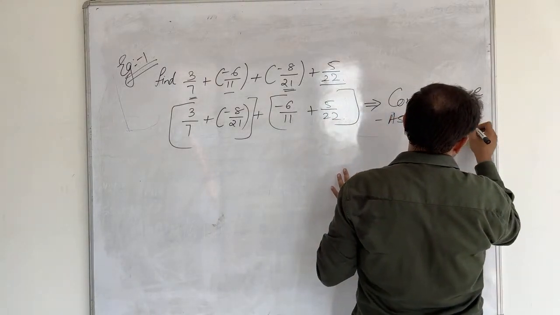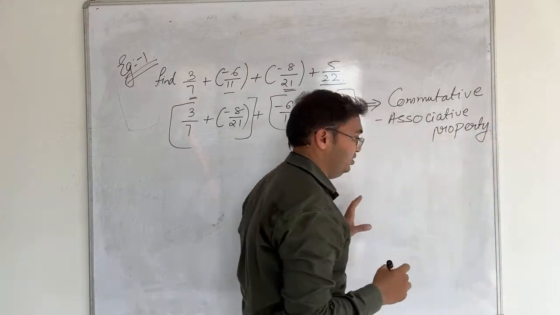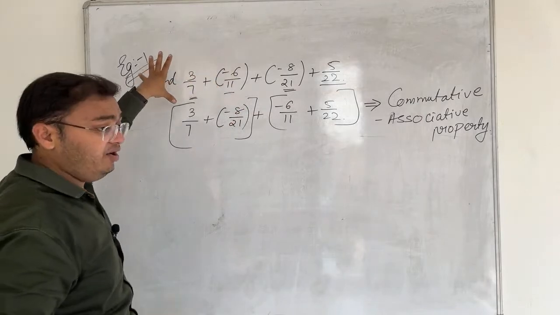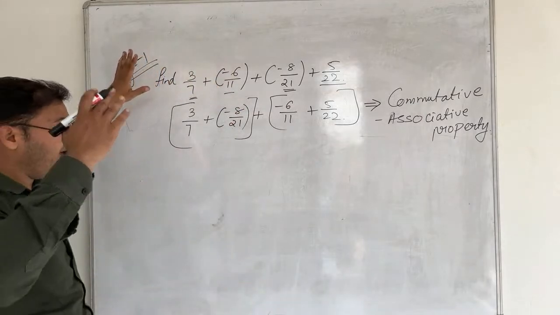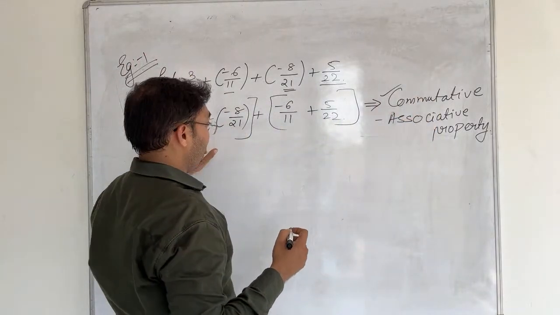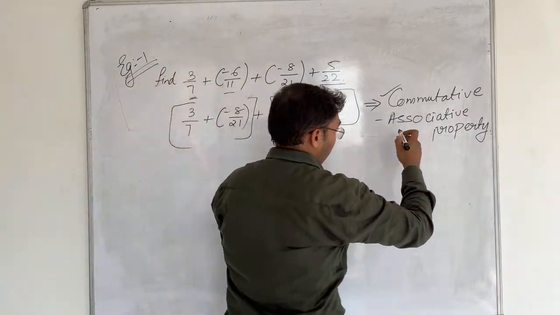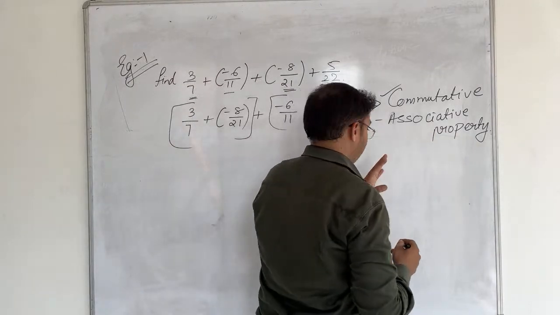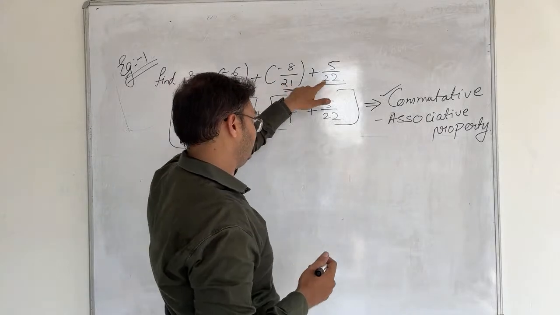This is the actual use of the properties we learned: we can shift the fractions in any order, and it will not affect our answer. That's why it is called commutative. Moreover, we are making brackets, so it is called associative. Commutative and associative properties are used under addition because the main sign is addition.